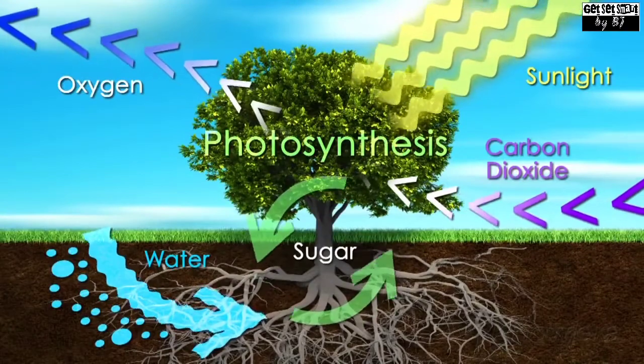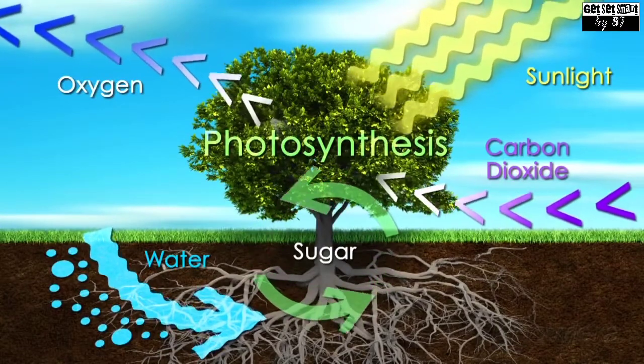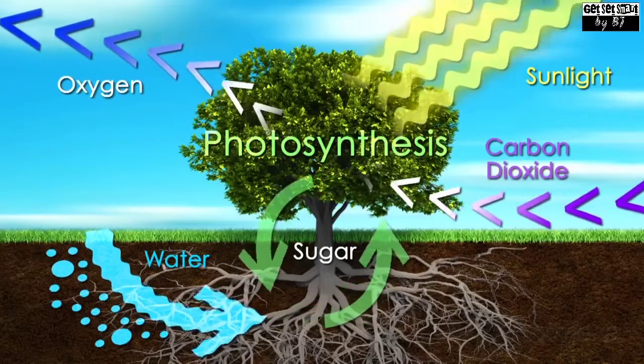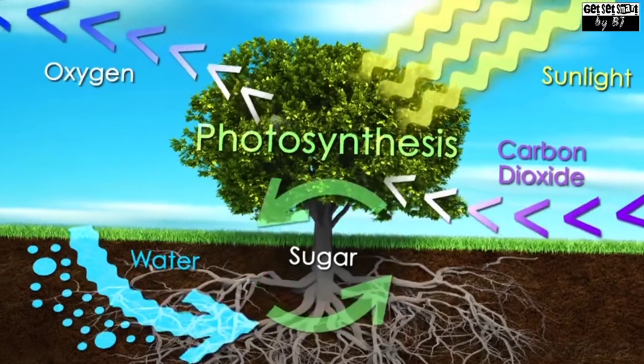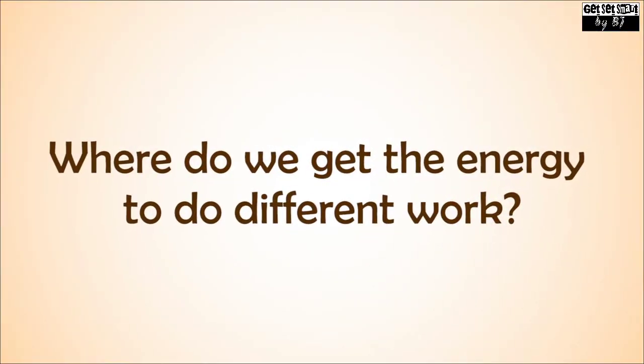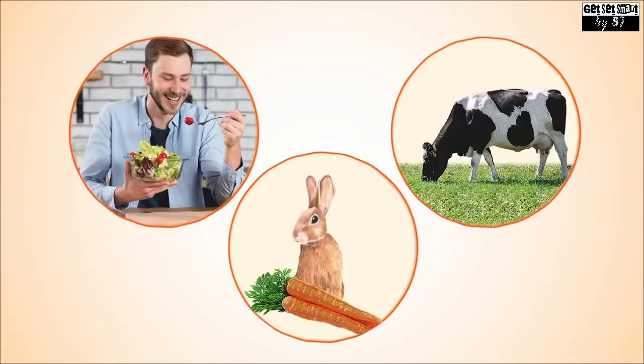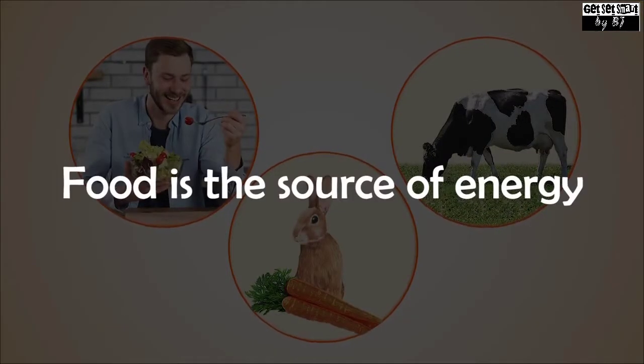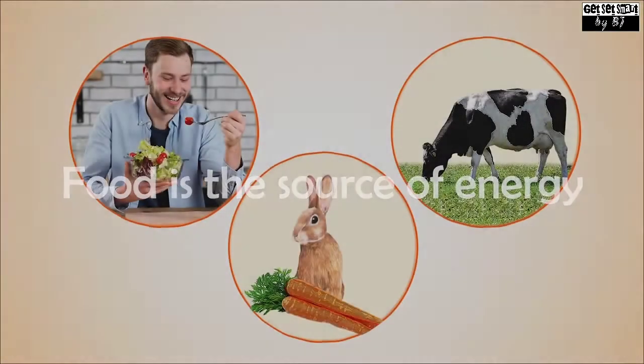Ecosystems need energy, and in this case the energy comes from sunlight. Producers like plants take the light energy and convert it into usable sugar energy or food by the process of photosynthesis. Now, from where and how do we get the energy? We get the energy from food. Food is the source of energy for all living things, and it connects and relates all organisms to each other.